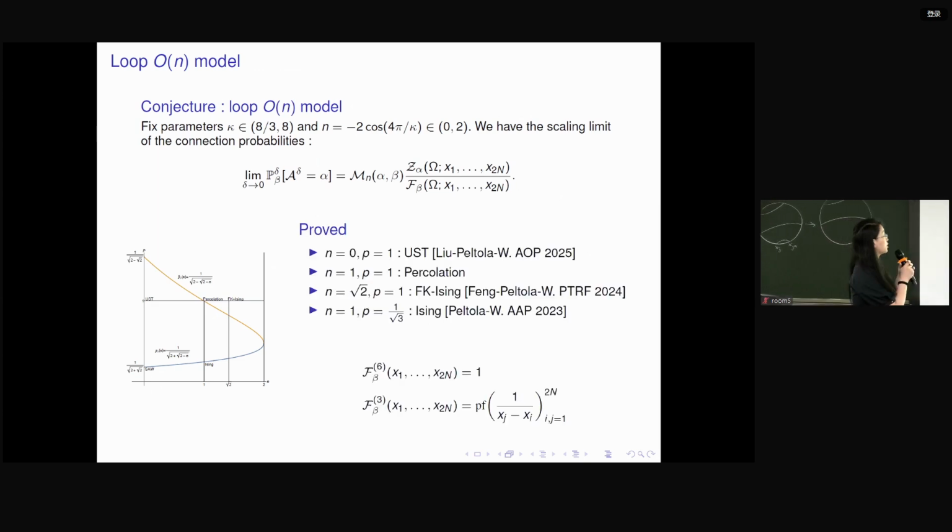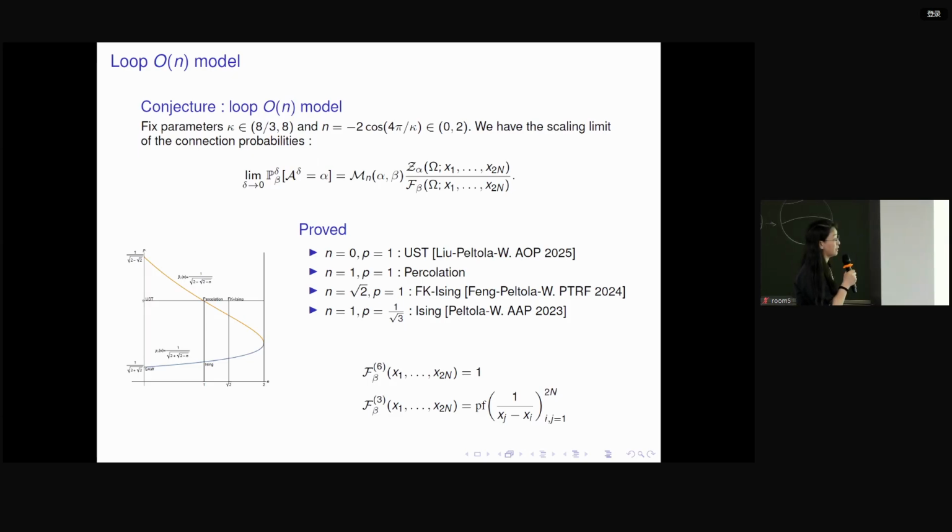And for this conjecture, we already know that there are 4 models in this loop model that are proved to be conformally invariant. And for all these 4 models, we can also prove that this conjecture formula is true. So for the uniform spanning tree, this is correct. For percolation, this is correct.